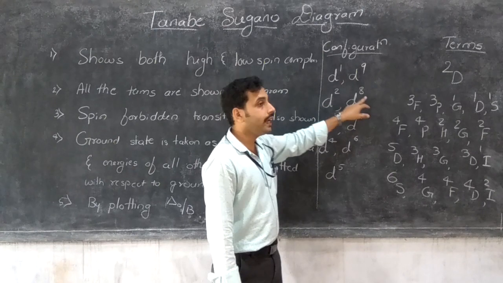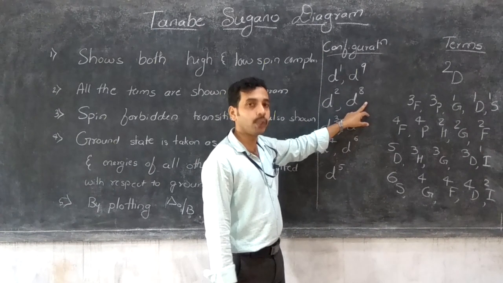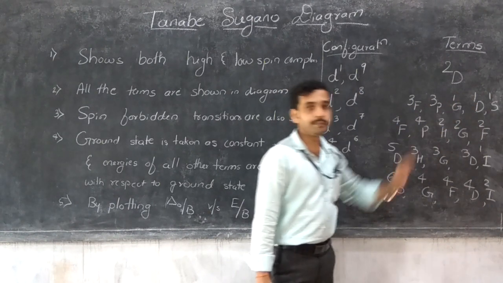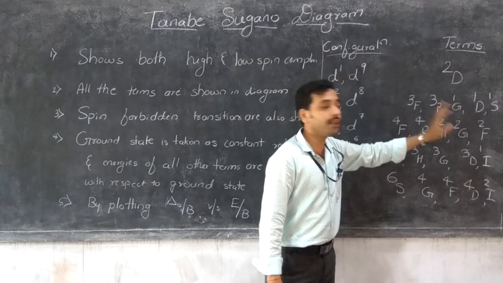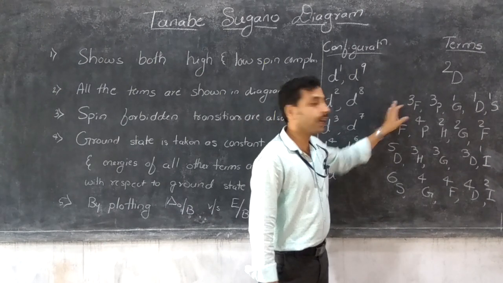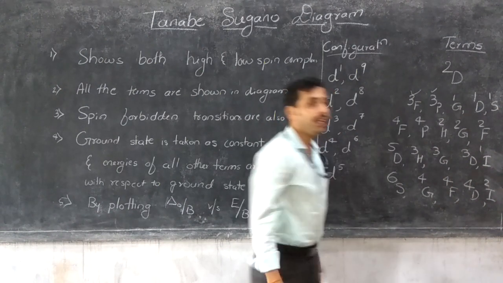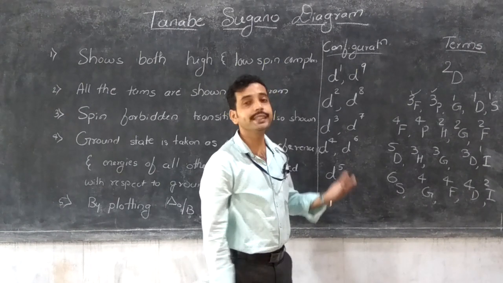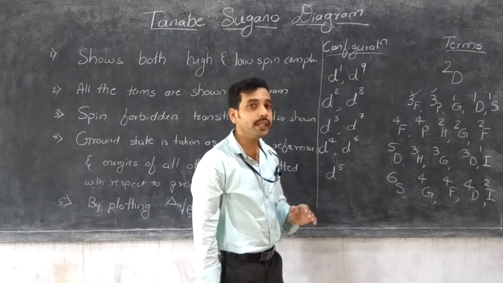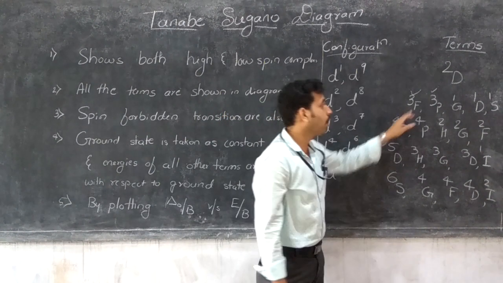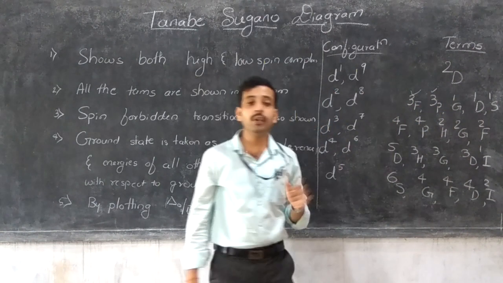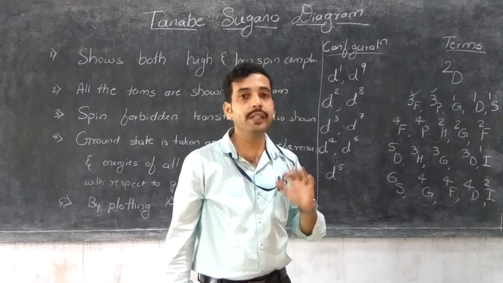The d2 and d8 systems have the same spectroscopic terms: 3F, 3P, 1G, 1D, 1S. But in the Orgel diagram, we consider only 3F and the 3P of the same spin multiplicity for drawing the diagram. In the Tanabe-Sugano diagram, all the terms from 3F to 1S are included: 3F, 3P, 1G, 1D, up to 1S.